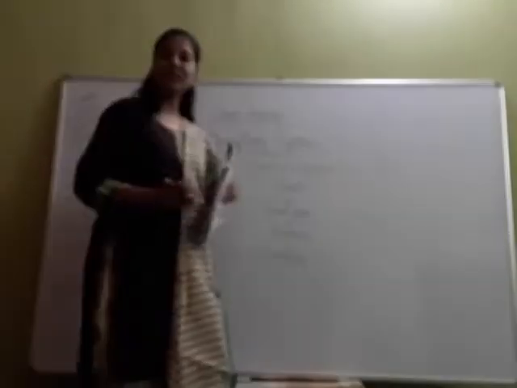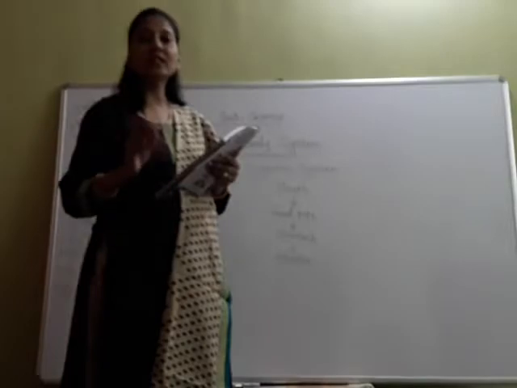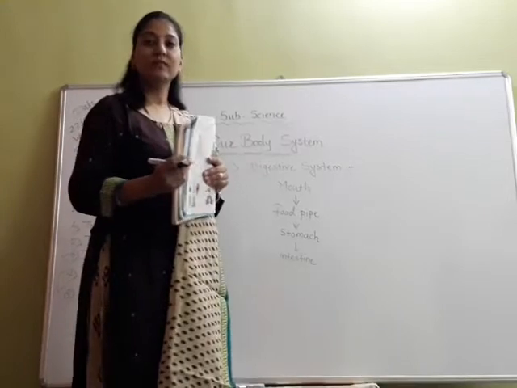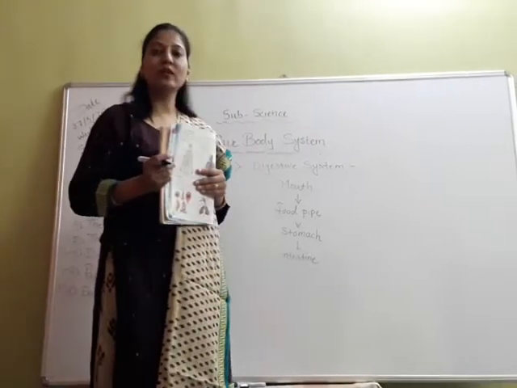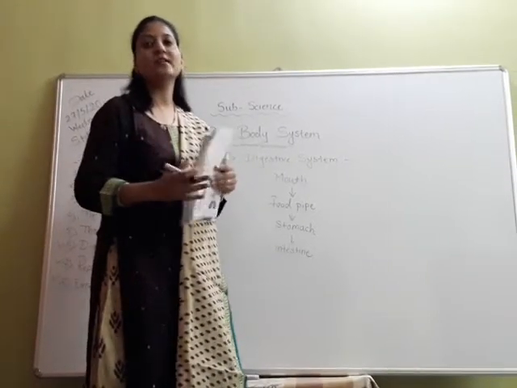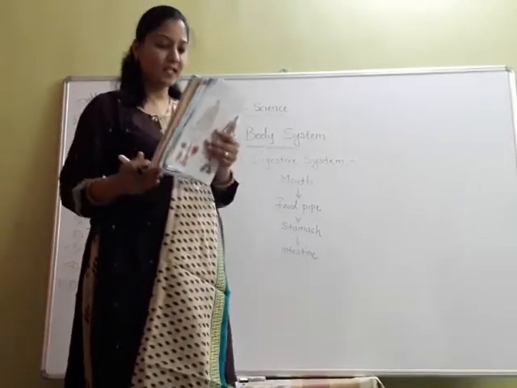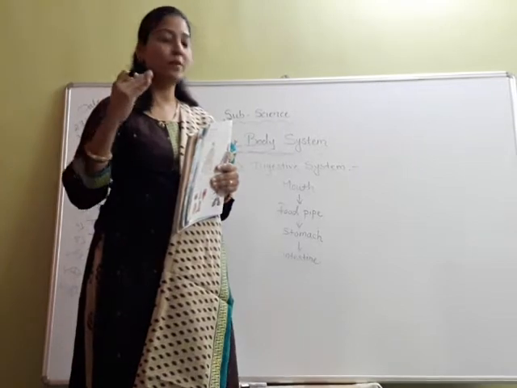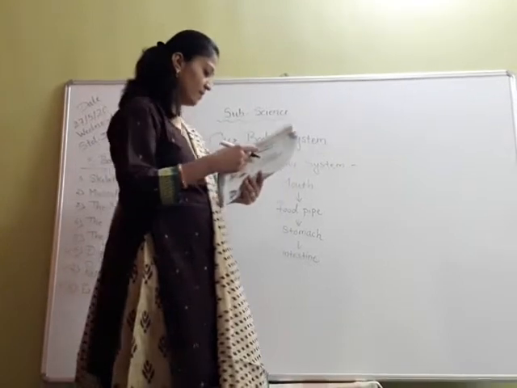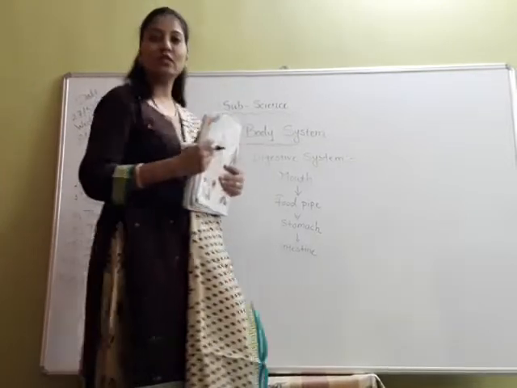Here the complex food is broken down into a simpler form, and this process is called digestion. Now see the definition of digestion. The complex food is broken down into the simple form. This process is known as digestion. Then the unwanted food is passed through the anus out of our body. So like this, these are the parts of the digestive system.